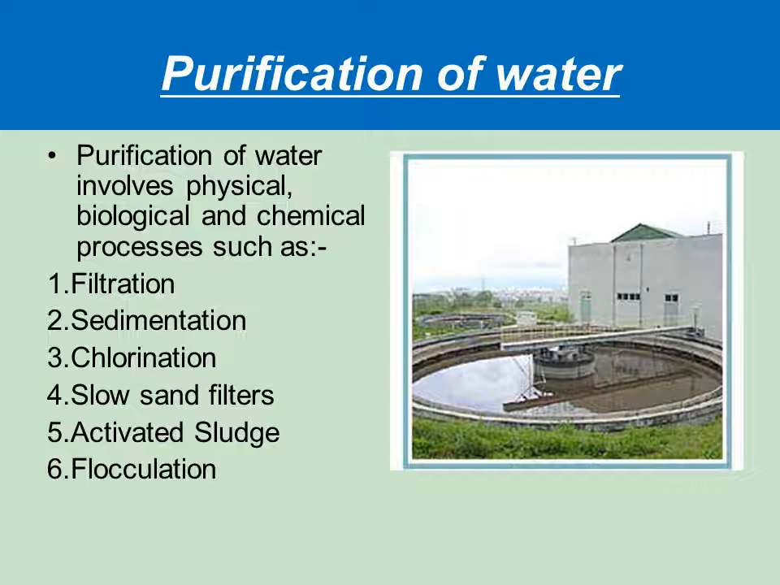And flocculation means adding some coagulants in order to make the sediments settle at the bottom of the tank, especially if you want to settle the colloidal particles. In water treatment, we add coagulants such as alum, etc., so that it forms flocs of the fine particles, and these flocs will be of bigger size and can be easily settled at the bottom of the tank. So that is the flocculation process. It is used both in water treatment and also in wastewater treatment.